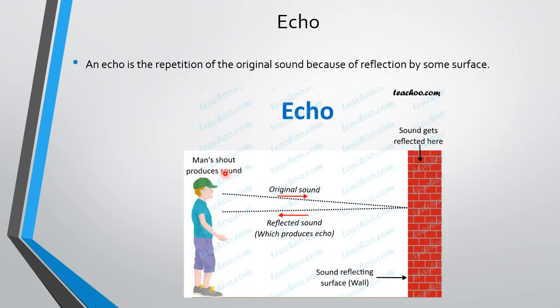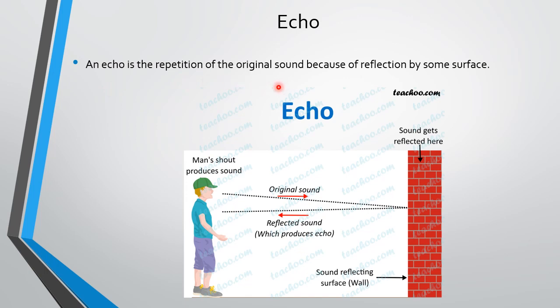Now when we are talking about this reflection of sound, echo is a very good example of reflection of sound to be understood. You must have gone to a hill station and shouted on the top of your voice, and you would have heard the voice again. Yes, that is nothing but an echo. So what is an echo? It is a repetition of the original sound.